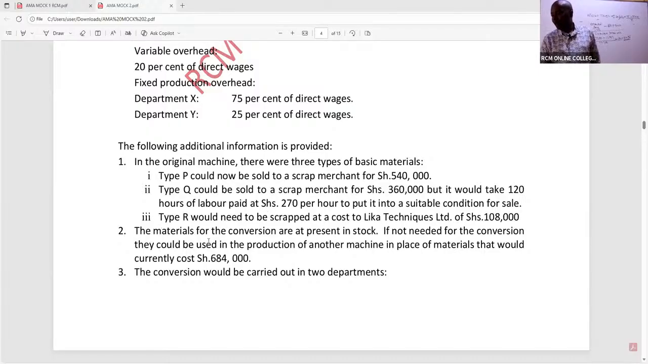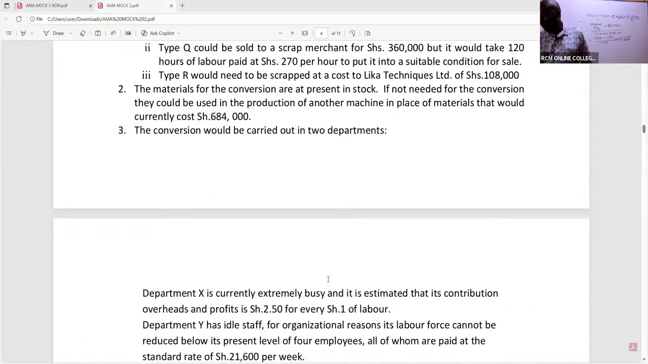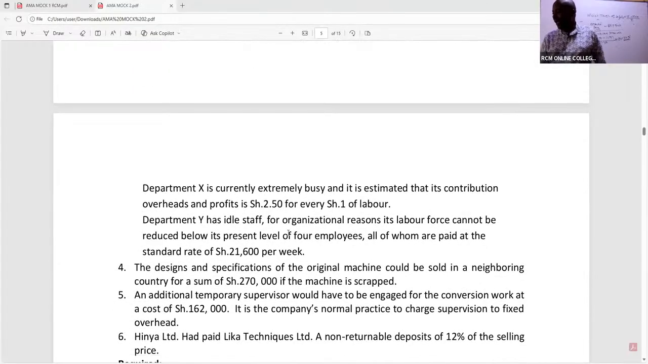Two, the materials for conversion are at present in stock. If not needed for the conversion, they could be used in the production of another machine in place of materials that would currently cost 684,000. The conversion would be carried out in 2 departments. Department X is currently extremely busy, and it is estimated that its contribution, overheads, and profits is 2.5 for every sh1 of labor. Department Y has idle staff. For organizational reasons, its labor force cannot be reduced, so it's idle.